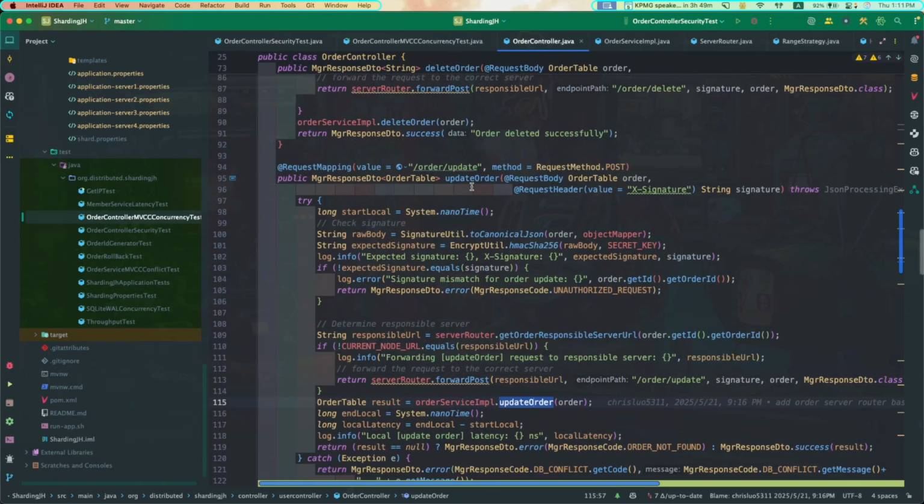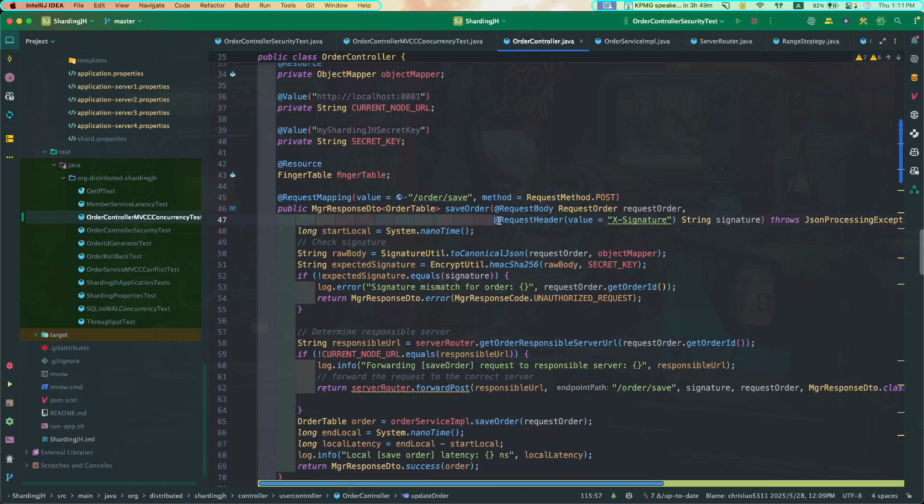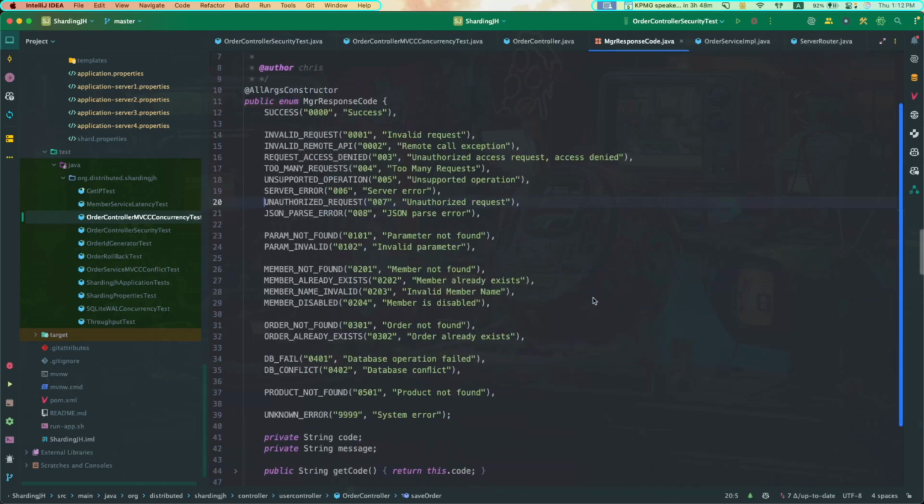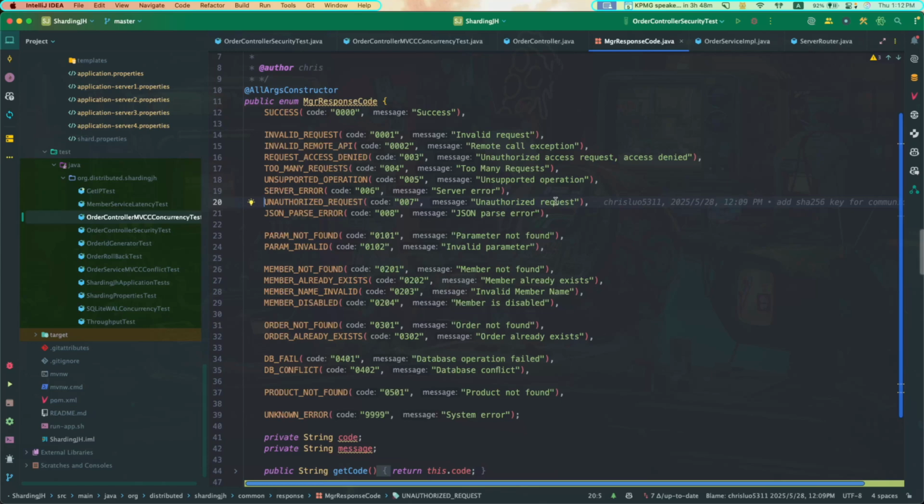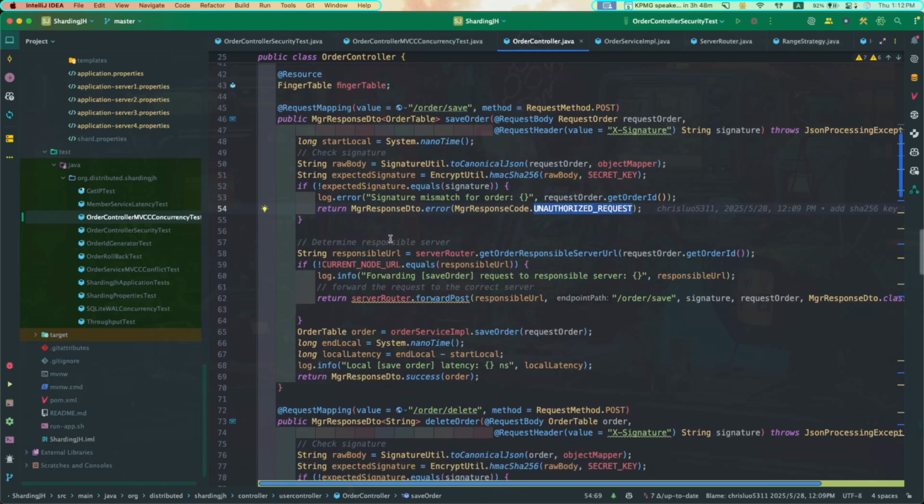We can take a look at how we do the encryption. So in the order controller, each request will have this one, request header X-Signature. And then again, we convert to JSON in alphabetic order, and then we use SHA-256 with the secret key, and then we get this expected signature, and then we check if this expected signature matches the signature coming from the front end. If they're not equal, then we will return this unauthorized request. This unauthorized request is 007 unauthorized request. So basically, this is a signature mismatch. If they match, then you can continue to other logic.